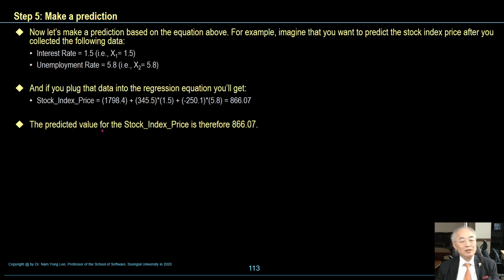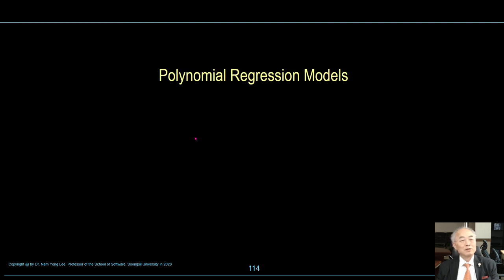The predicted value for the stock index price, therefore, is 866. So we can use the regression model to predict specific dependent variables like stock index price.